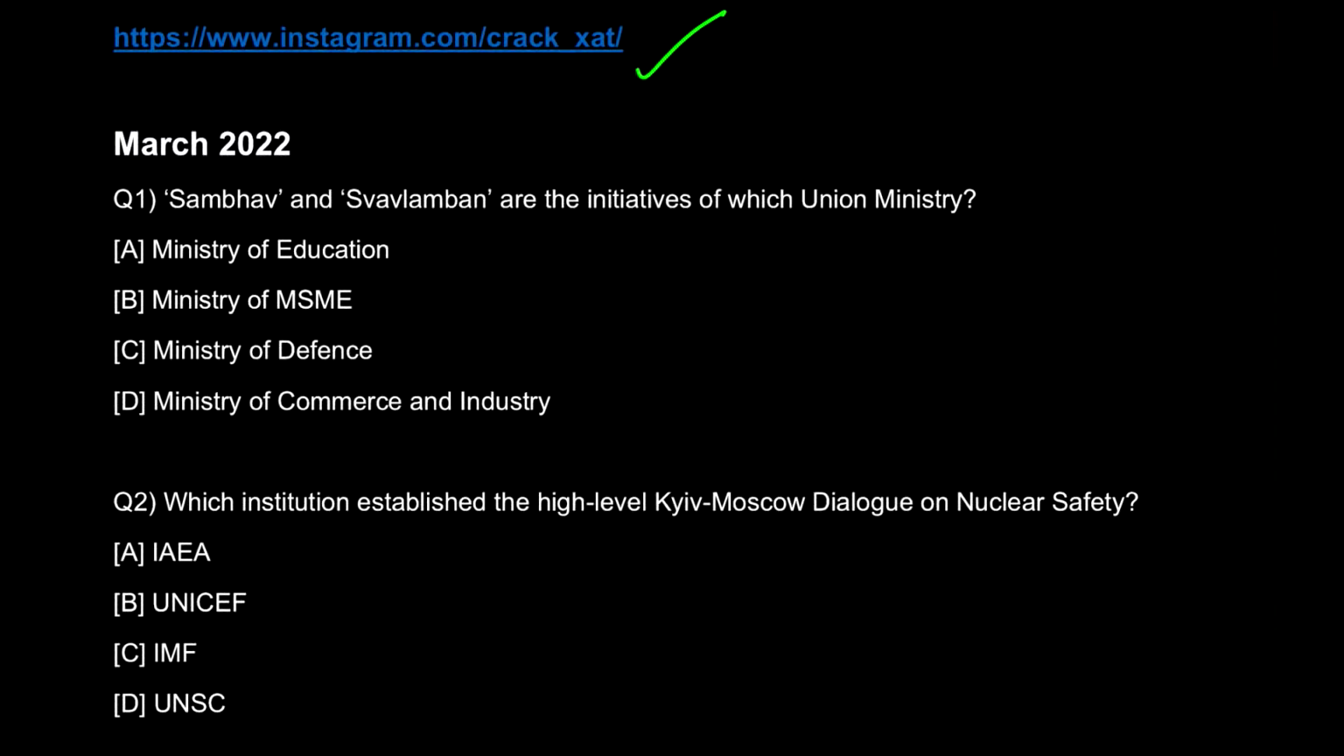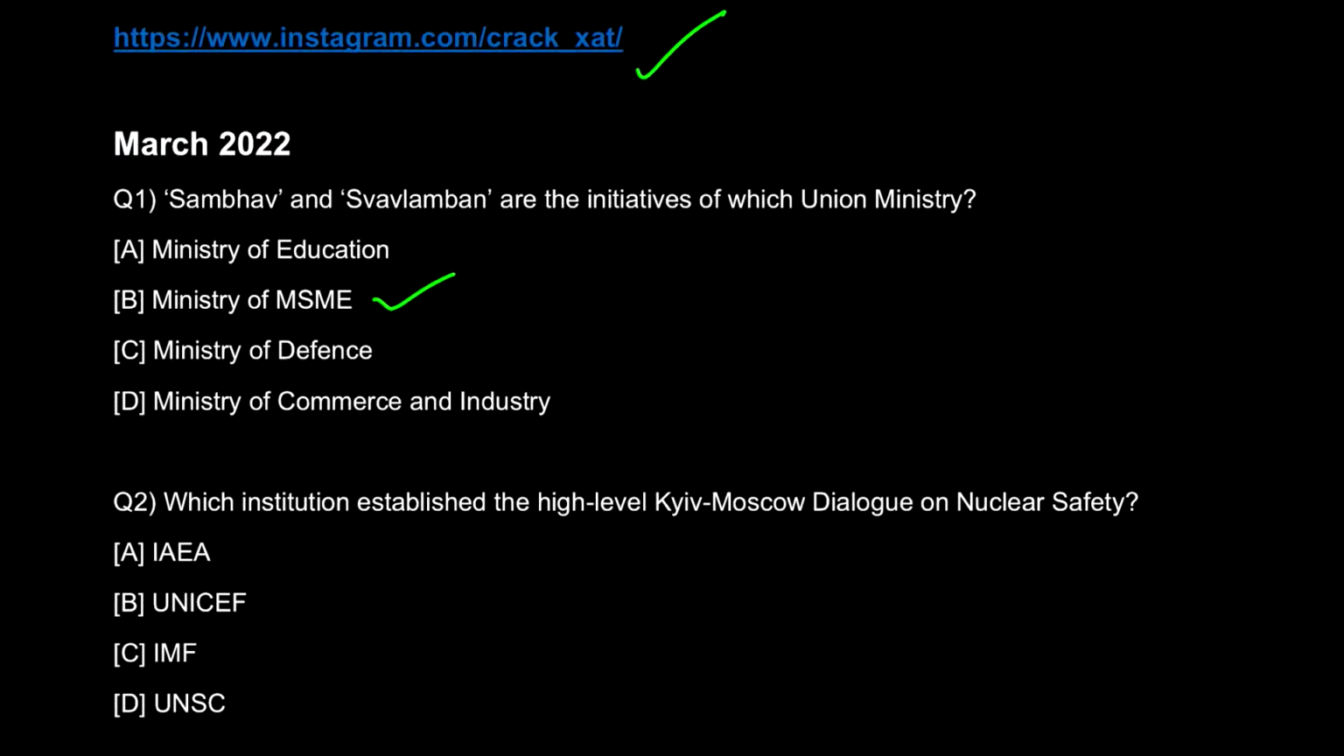So Sambhav and Swabalamban are the initiatives of which union ministry? Now, if you don't know the Hindi meaning, it can be slightly difficult to make a guess, but here Sambhav means possible and Swabalamban means self-reliance. And all of this will be somewhere or the other related to a manufacturing industry, right? And that is the Ministry of MSME.